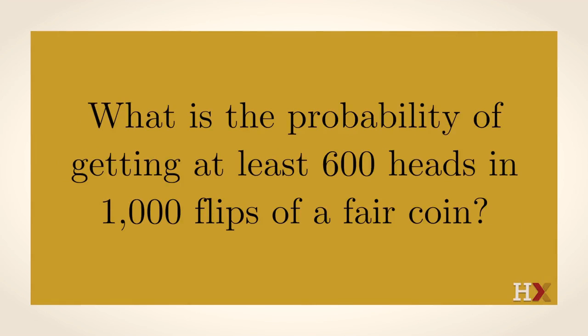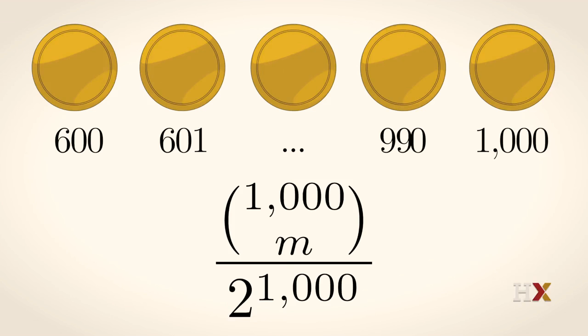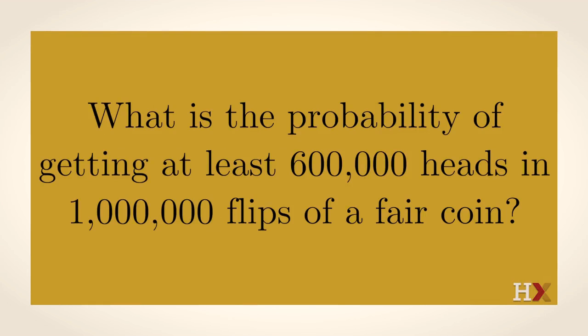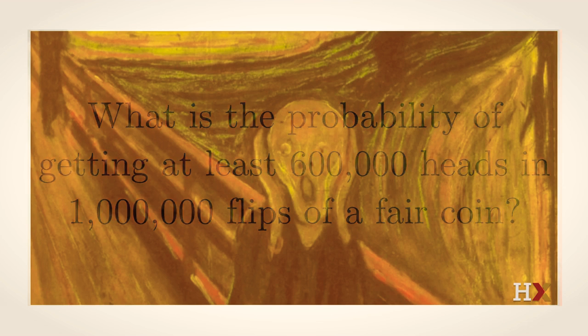And if we wanted the probability of getting at least 600 heads in 1,000 flips of a coin, we'd have to add up 401 terms, each of the form 1,000 choose m over 2 to the 1,000th power, from m running from 600 to 1,000. And if we ask for the probability of getting at least 600,000 heads in 1,000,000 coin flips, it only gets worse.